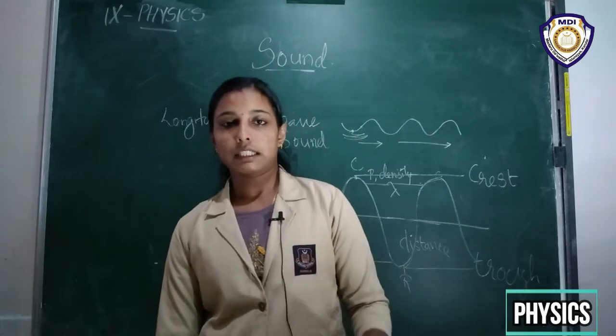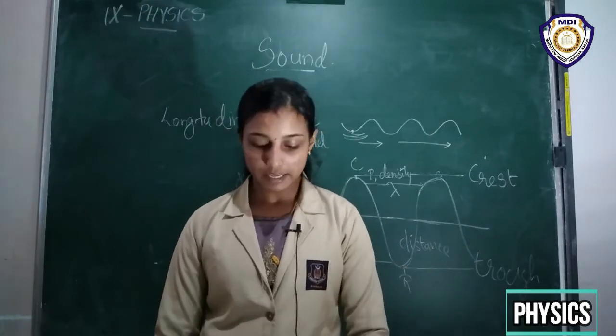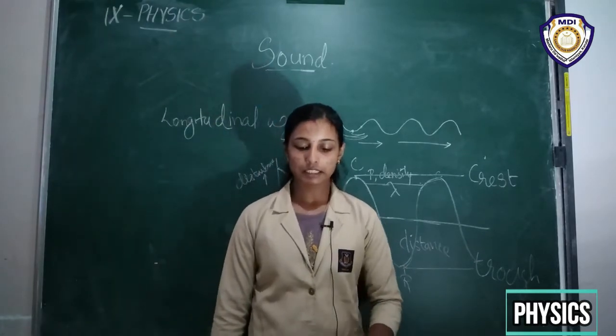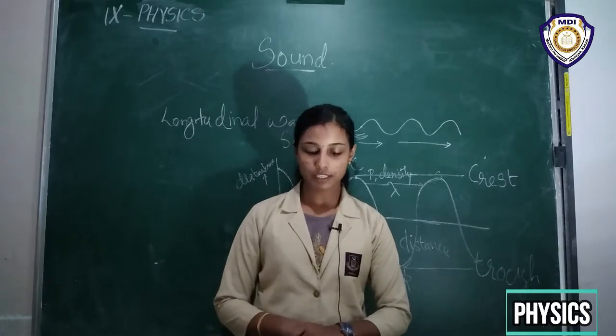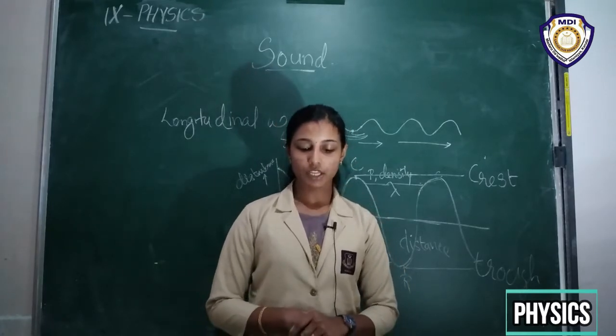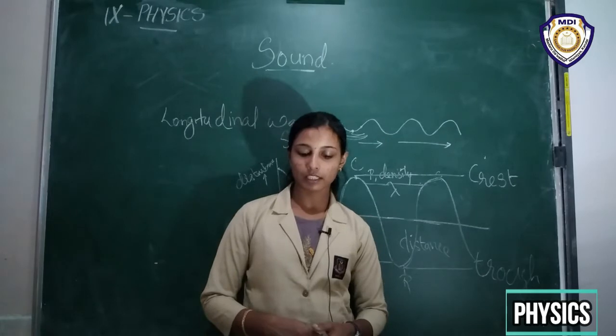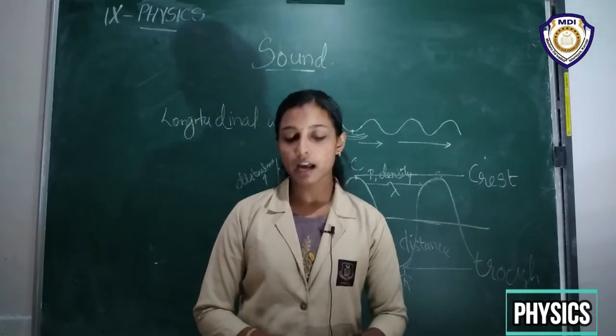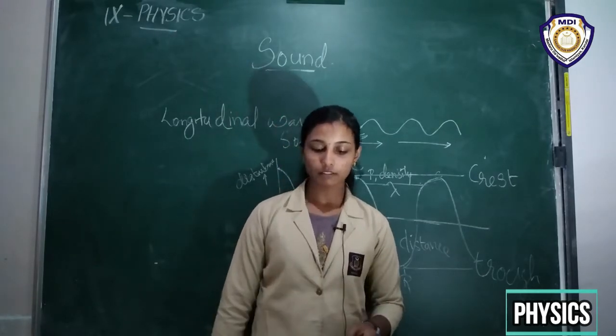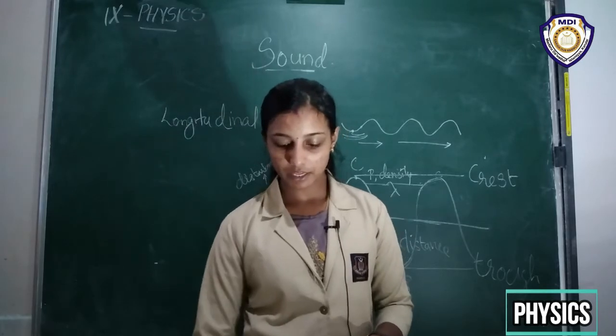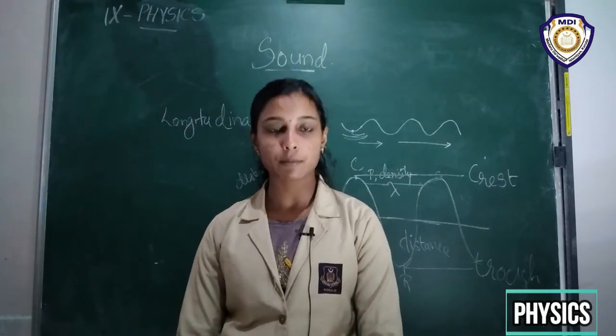These are things you have to find, and compressions are given in your textbooks. Compressions are the regions where particles are crowded together and represented by the upper portion of the curve, and the peak represents the region of maximum compression.